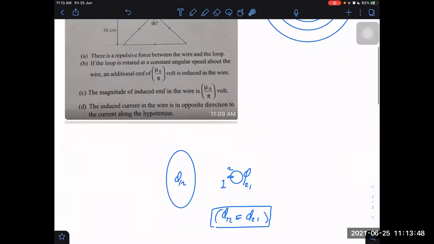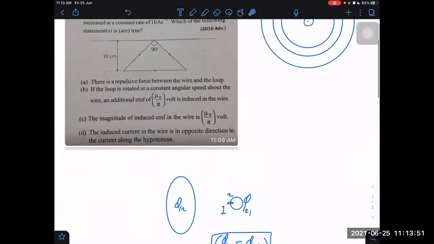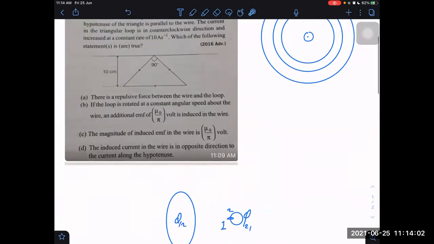So you said that given the current is the same. Given the current is the same, I will assume the same current here, and then I can find out what the flux is here. Then you are also considering that in the wire the current is changing. I did not notice that. If current is changing, then di by dt will be there. So because of that, d phi by dt, flux will be changing now, but flux will not be changing due to its rotation. Flux will be changing only due to the rate of change of current. Then we also have to find the flux through this. After finding the flux, I think we just write d phi by dt.